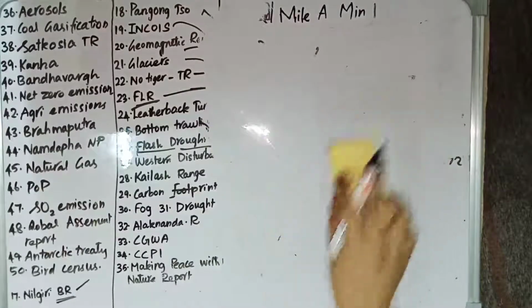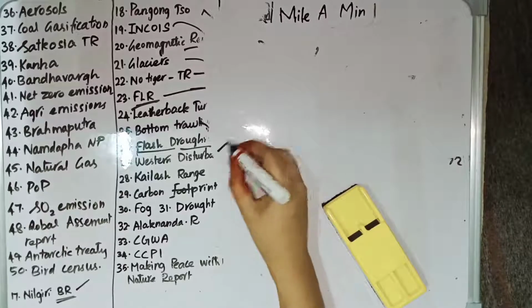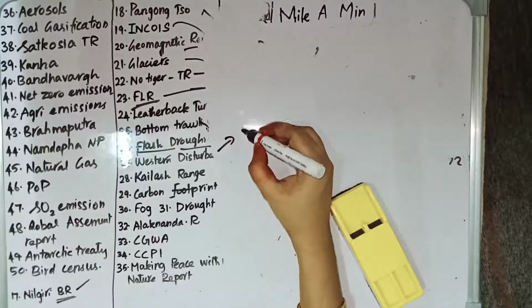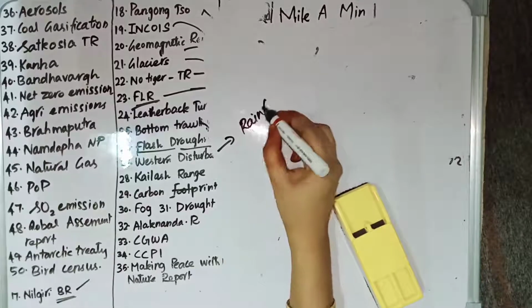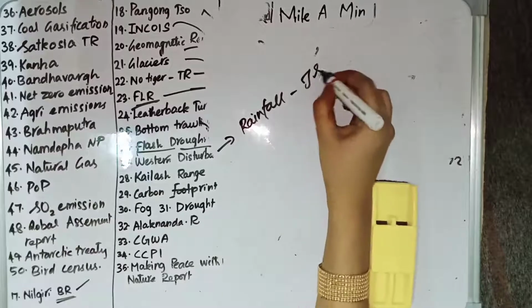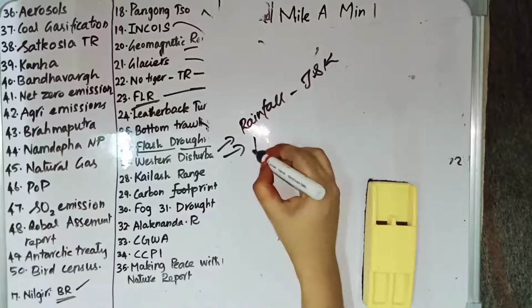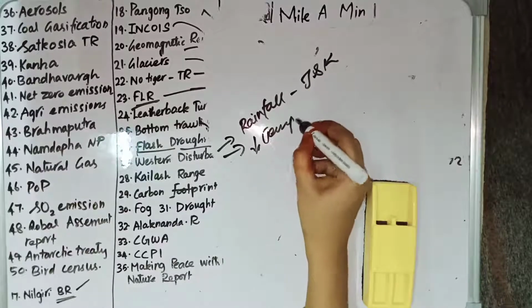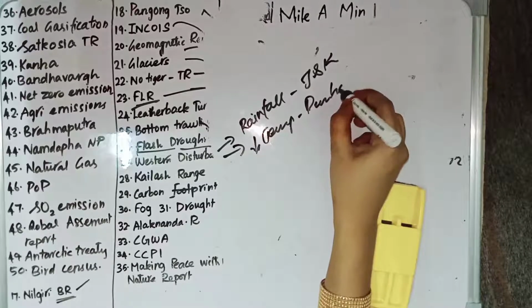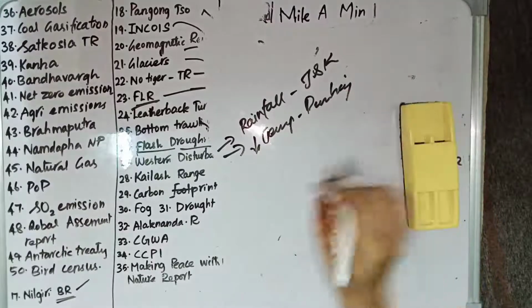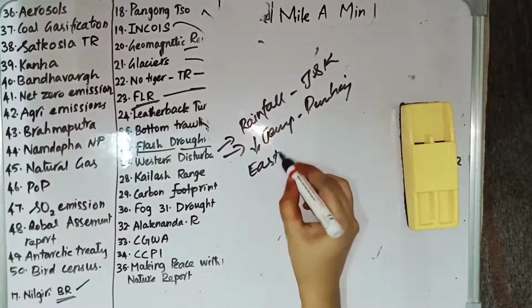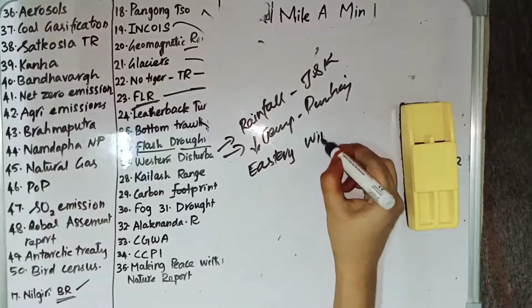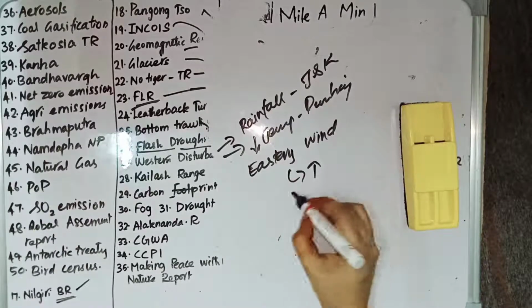And relating to western disturbance, I have only one point to say. Western disturbance causes rainfall in the extreme north of India, that is, in Jammu and Kashmir, and it decreases the temperature in Punjab, Haryana, Chandigarh and Delhi region. Whereas easterly winds are another wind which increases the temperature in the Punjab Haryana region.